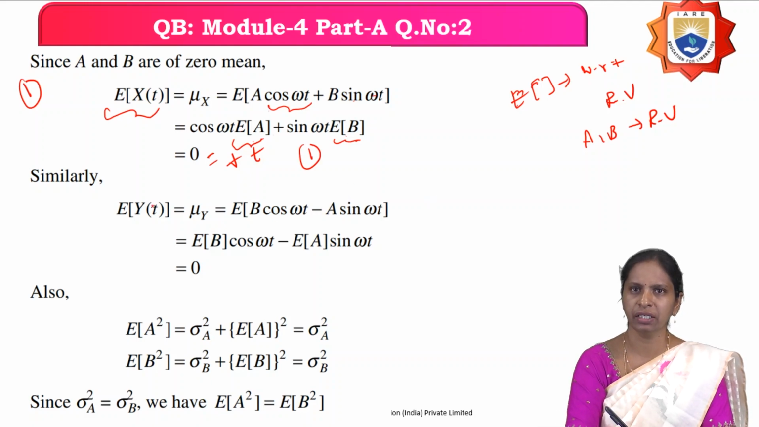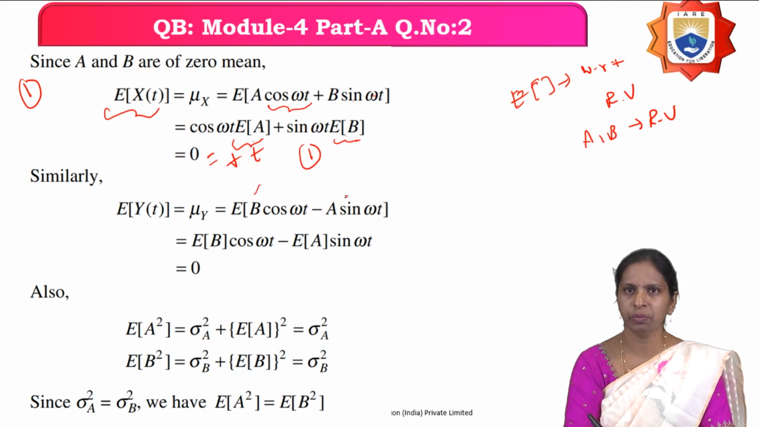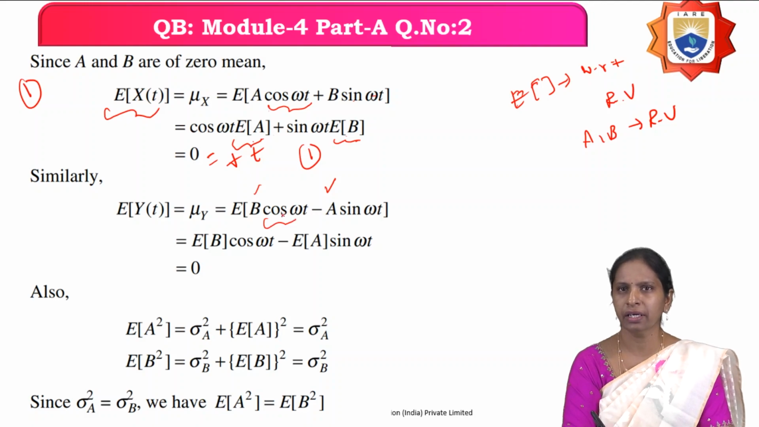And similarly, we are calculating the mean of the second random process y of t, nothing but expectation of y of t. So expectation of what is the random process y of t? They are given b cos omega t minus a sin omega t. In this, a and b are the random variables, so the remaining terms bring outside. Then you can write this as cos omega t into expectation of b minus expectation of a into sin omega t.